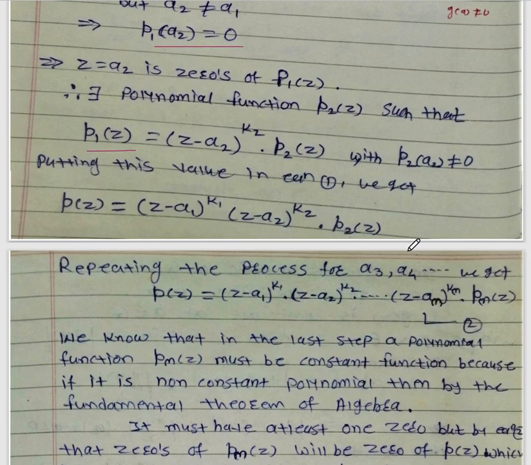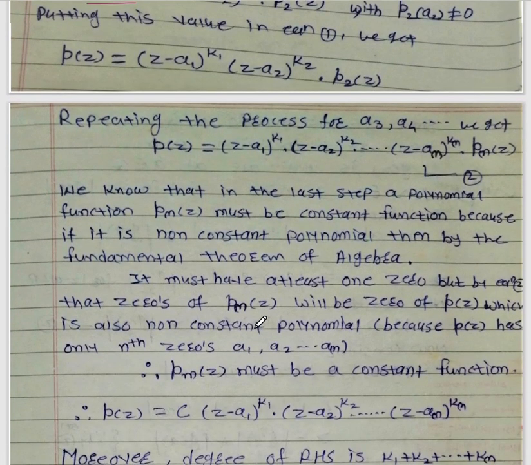In this way we can find it for the n terms. Repeating the process for a3, a4 and so on, we get the last term: p of z equal to (z minus a1) power k1, (z minus a2) power k2, ..., (z minus am) power km into pm of z. This is equation number 2. In this way we can write these steps.